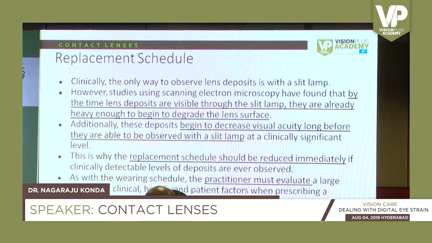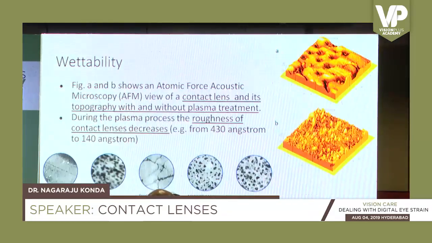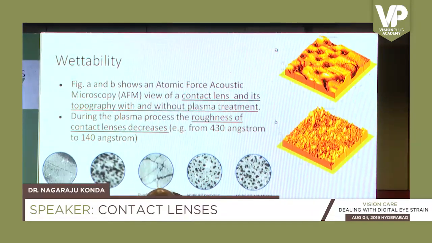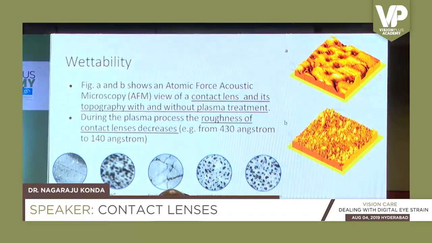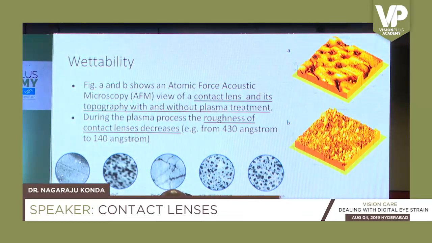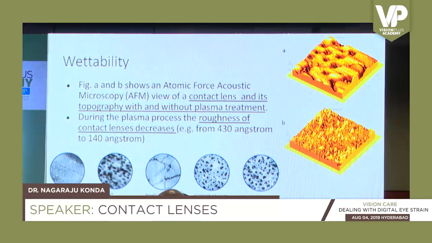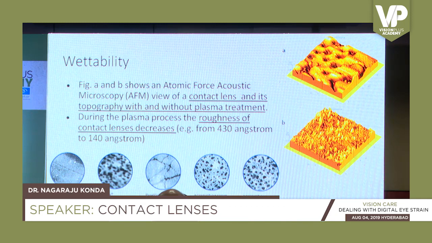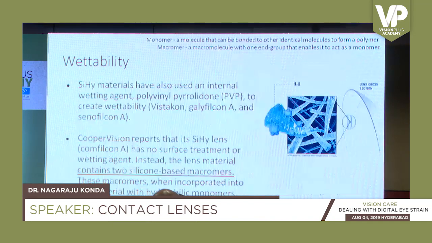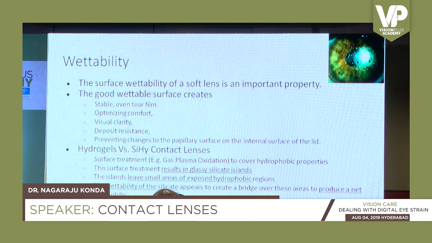On top of that, these lenses also undergo some kind of treatment. If you look at those two pictures towards your right, the brown colored one, look at the top picture A, that is the normal contact lens surface. But when these contact lenses are treated by different techniques, including plasma oxidation, the lens surface is going to be very smooth and more comfortable to the patients. So these are different ways they make the lens more wettable. Once the lens is more wettable, then you may not have this kind of problem.